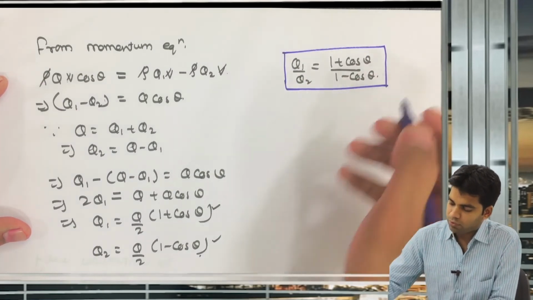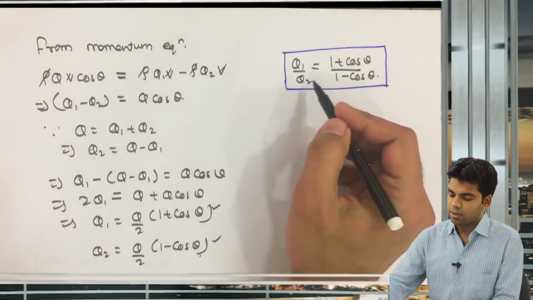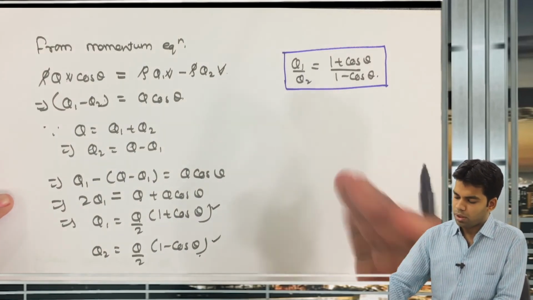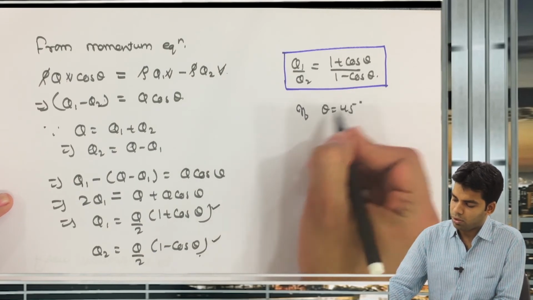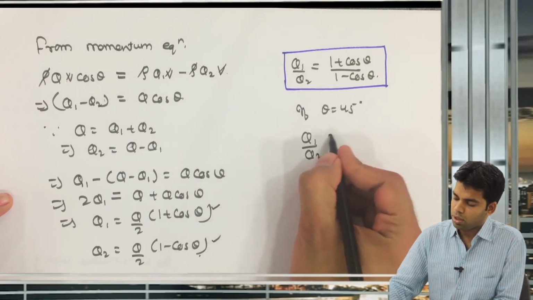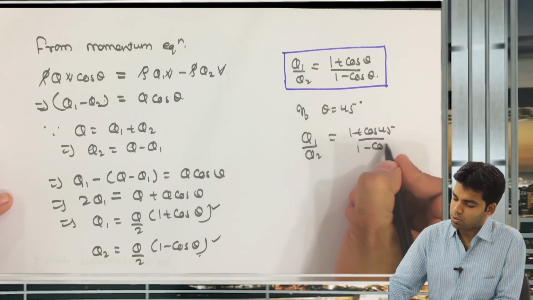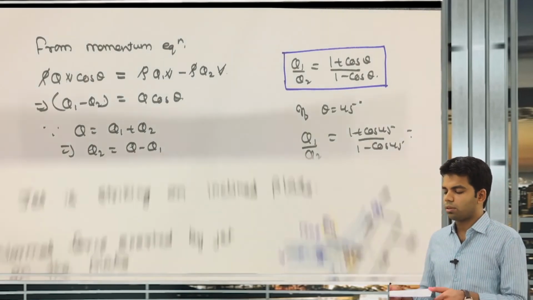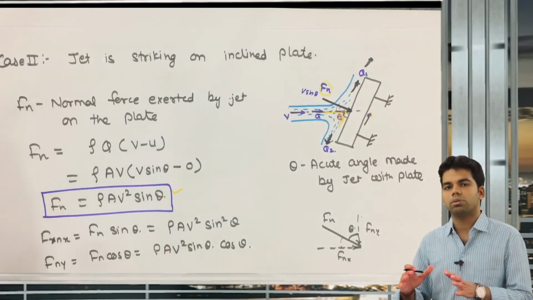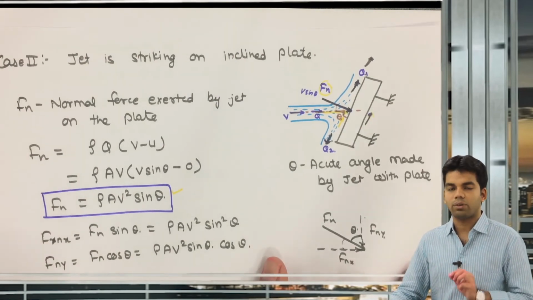So from here we can determine the values of Q1 and Q2. If we have the value of theta and the total Q, we can determine Q1 and Q1 by Q2. For example, if theta is equal to 45 degrees, the ratio Q1 by Q2 is equal to (1 plus cos 45) upon (1 minus cos 45). So if you have the value of Q, you can determine how the total flow will be distributed on the two sides, the obtuse angle and acute angle side.